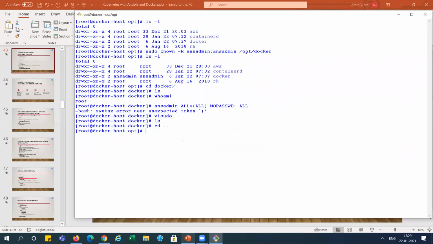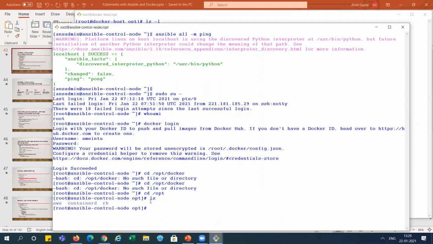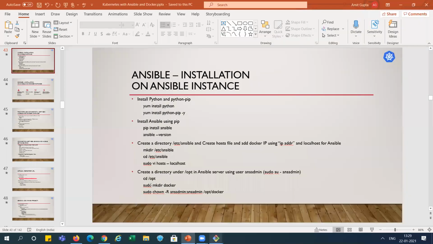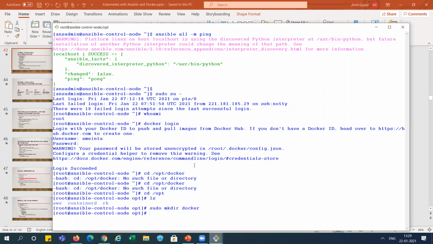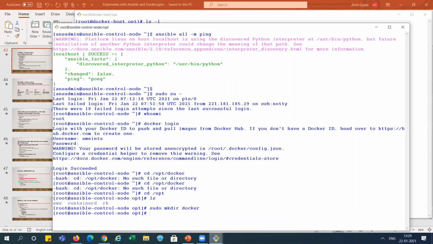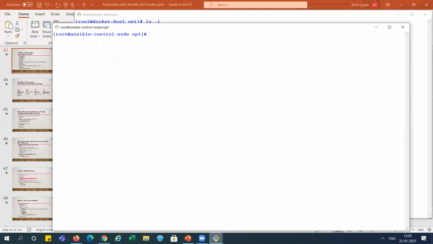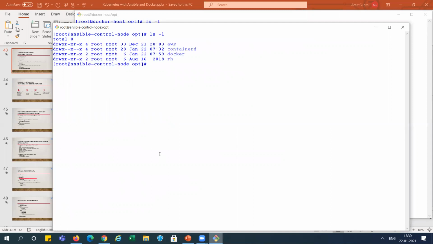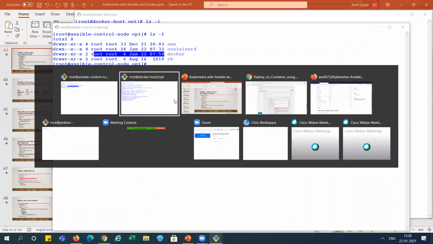We are on the Docker host, so we need to go to the Ansible system again. Here we don't have that directory, so we can create it. It's not a big problem, we just run this command again. I'm clearing the screen and running ls -l. This was created with root access, but the Ansible user will use it, so we need to change the ownership.